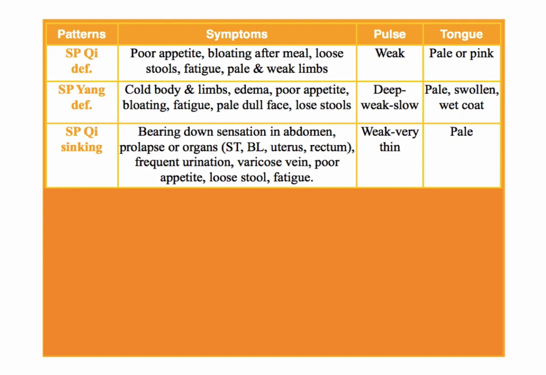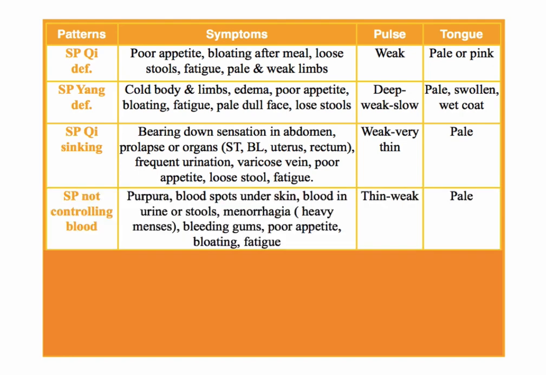Loose stool, fatigue, and of course, again, poor appetite, this is a spleen Qi deficiency, and then to the next level, the person would be much more fatigued in this one than in the basic spleen Qi deficiency. So they'd be very exhausted, like they feel like they're dragging their feet, right? They just can't even get out of bed. So that's really, really fatigue. The pulse is weak, very thin, and the tongue is very pale.